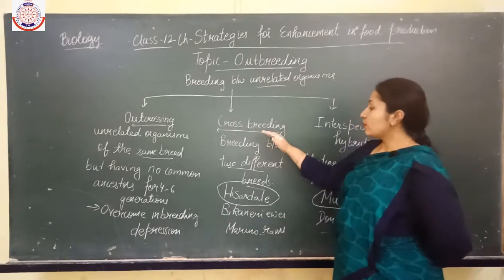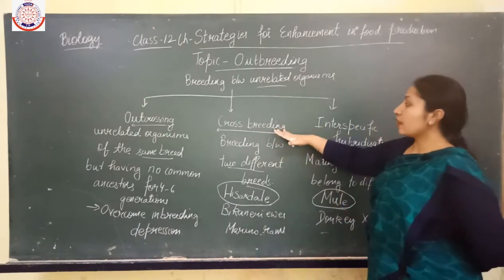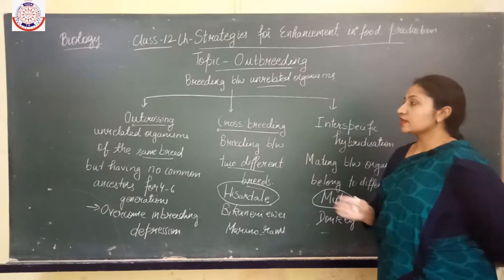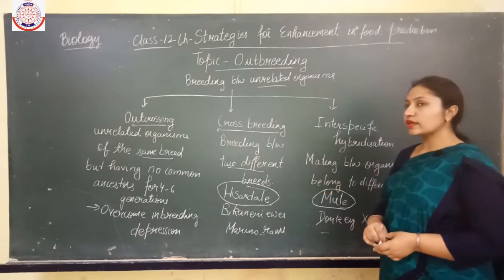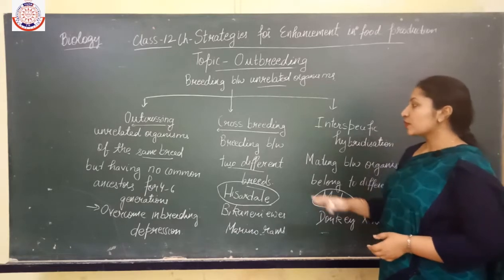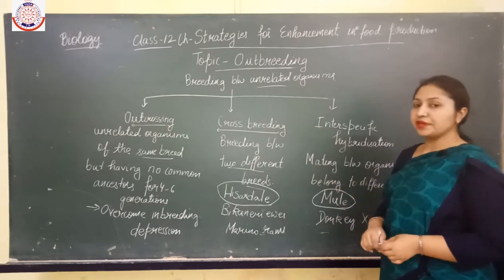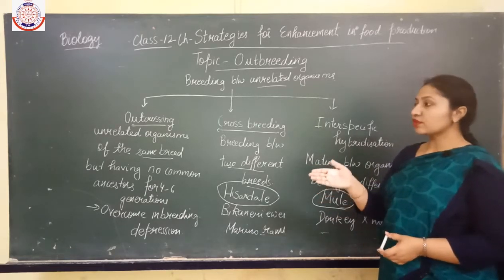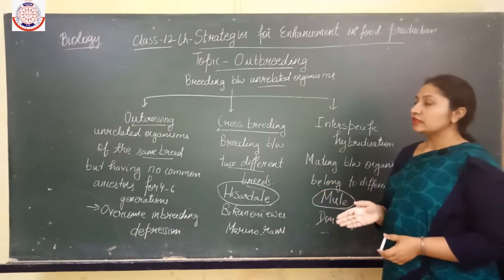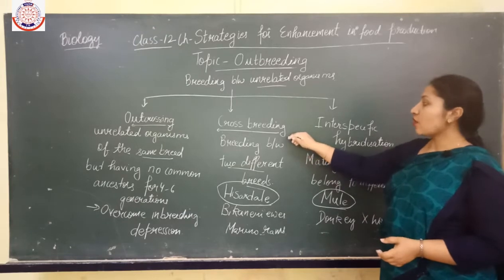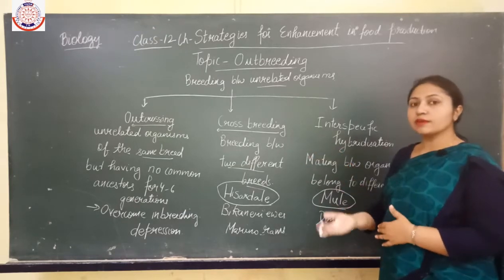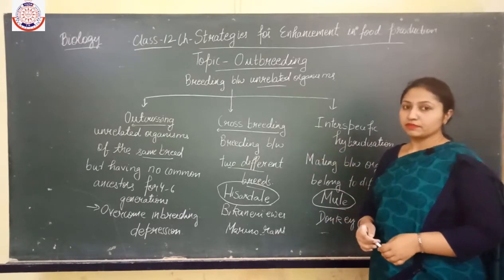Now what is the advantage of crossbreeding here? Like outcrossing, which helps to overcome the inbreeding depression, what is the advantage of crossbreeding? If the organisms are producing average milk, then crossbreeding helps to overcome this problem.